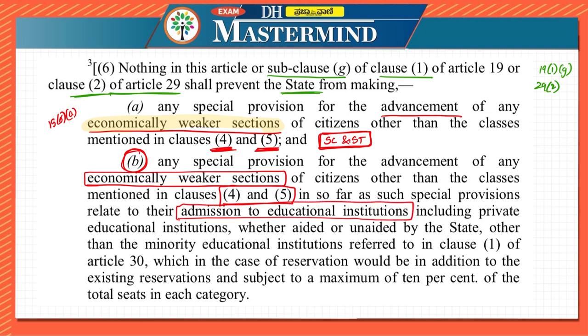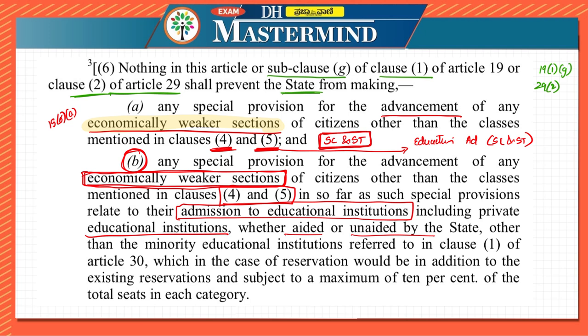In subclause 5 they had mentioned the educational institutions admissions for scheduled castes and scheduled tribes. In article 15 subclause 6 subclause B, it is mentioning that the state can make special provisions for advancement of economically weaker sections in case of admission to education institutions. This includes private education institutions also, aided or unaided by the state.